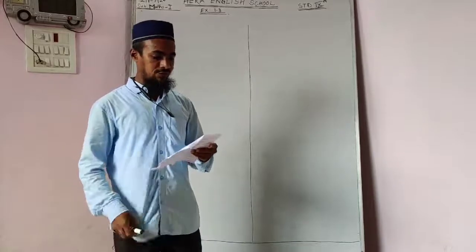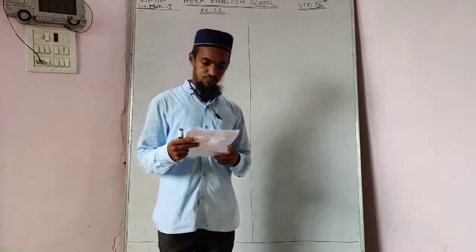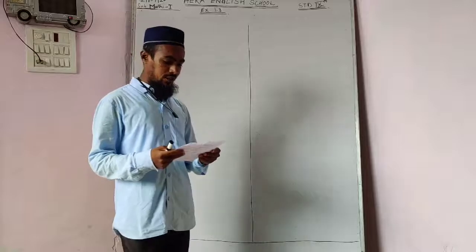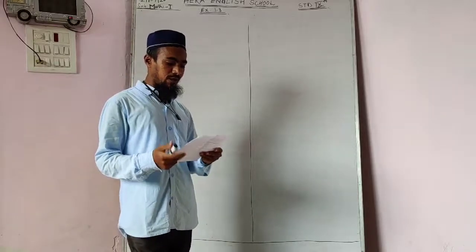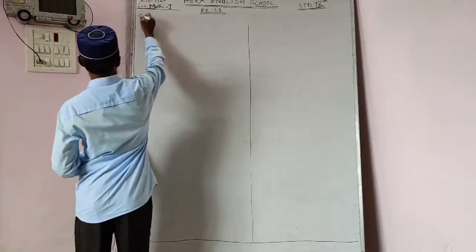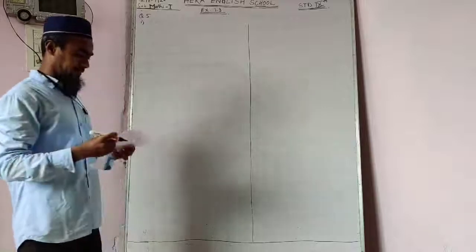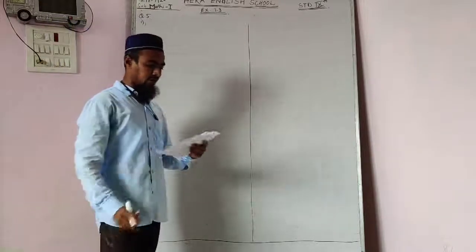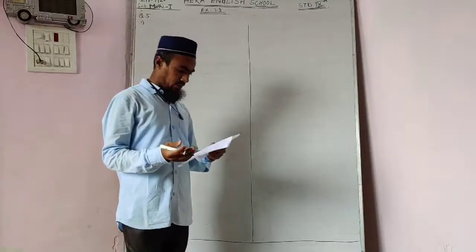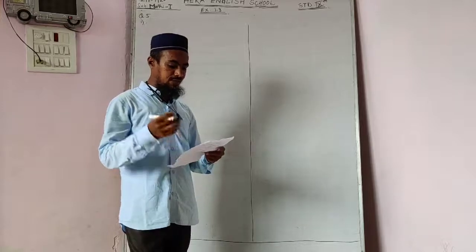Yes students, we have seen in this exercise 1.3 the questions number 1, 2, 3 and 4. Here we are going to continue and understand question number 5. The first question is: write the subset relation between the following sets. We have 5 sets and we have to write the subset relation between the given sets.